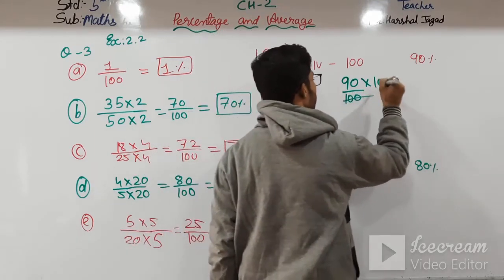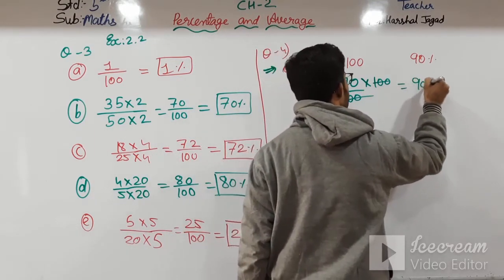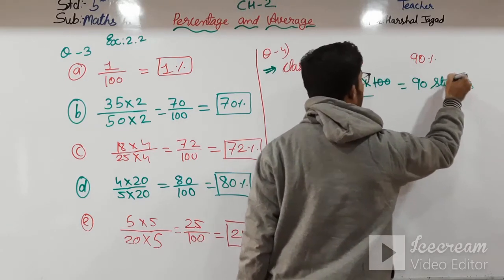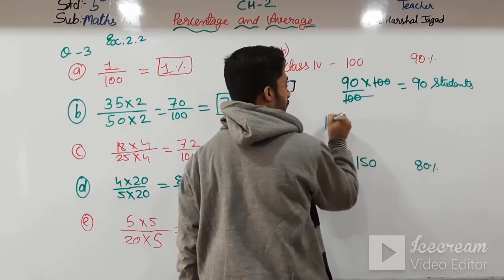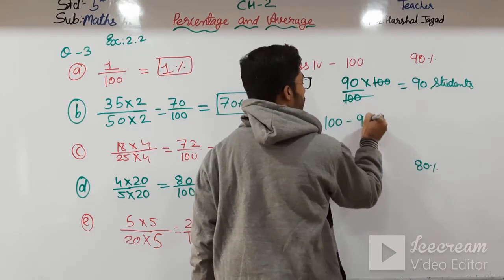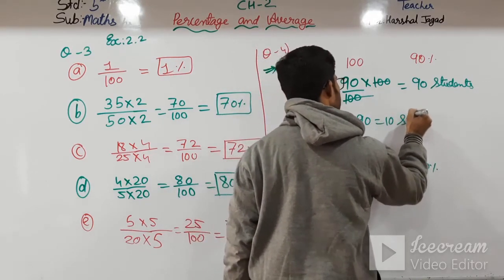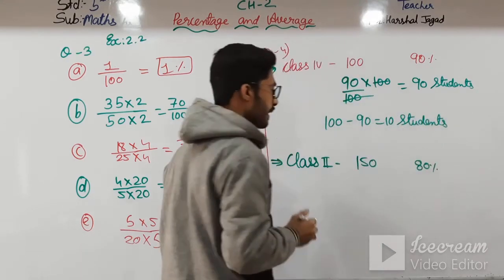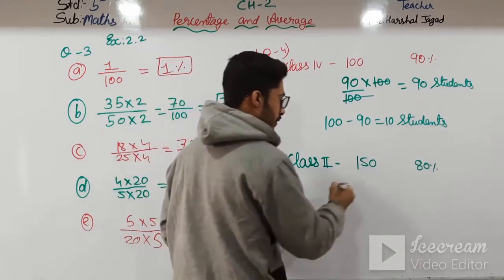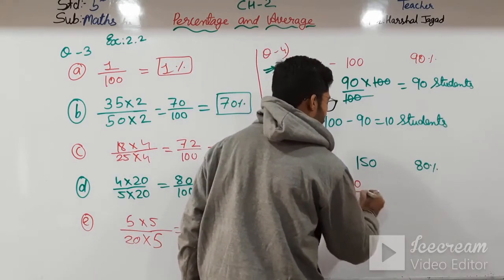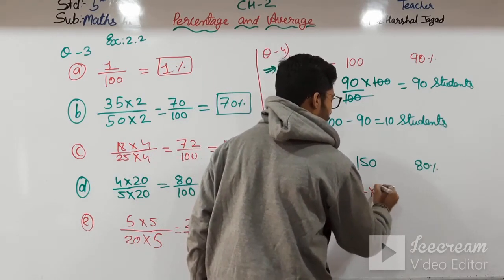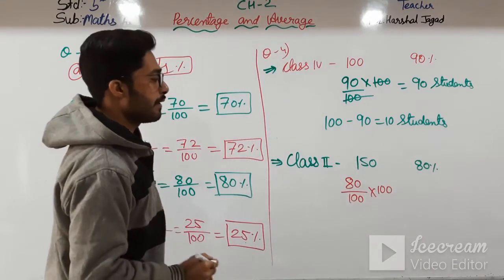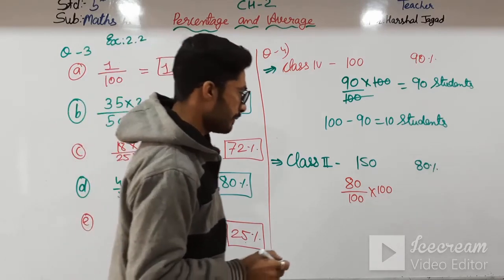So here 100 is cut, then 90 students are there who have participated. Those who have not participated, that is 100 minus 90, so 10 students have not participated. In that way, here also 80 by 100 into 100.